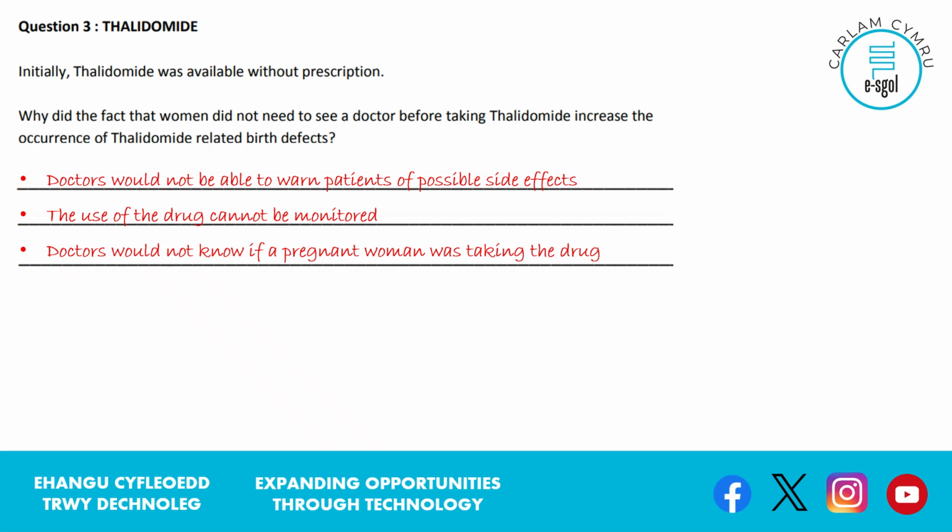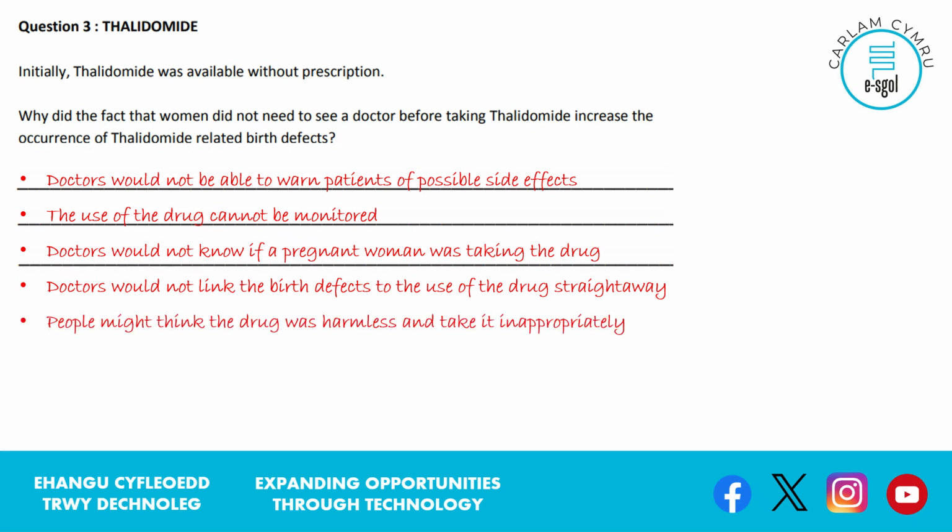Similar idea, if they haven't prescribed it, they wouldn't have an idea whether a pregnant woman was taking it and couldn't advise them if perhaps they think they shouldn't. Because they don't know what's going on, and patients are free to buy it themselves, they're not going to be able to make that link between birth defects and the use of the drug straight away. It will just take an awful lot longer. Whereas when doctors prescribe it, they can see patterns very quickly, because when that patient comes in complaining of side effects, that drug will be on their medical record, then doctors are able to put two and two together and see the pattern that's forming there.